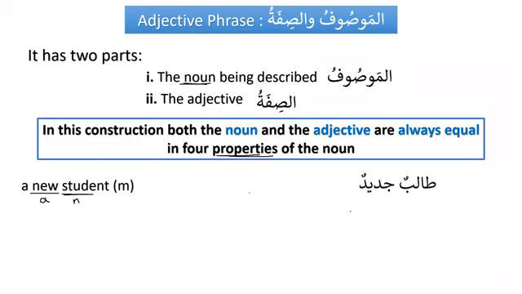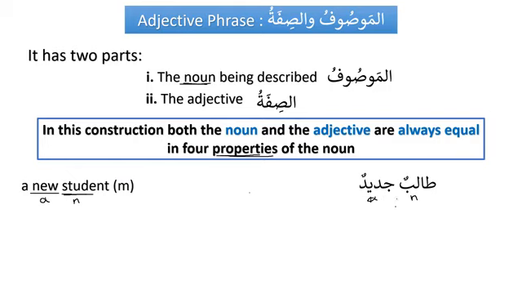The noun comes first, and after that, we have the adjective. That is the first thing we need to remember. That's called mawsuf wa sifa, noun and adjective. Okay, talibun jadidun. Now we can see that the noun and adjective must be equal in 4 properties.